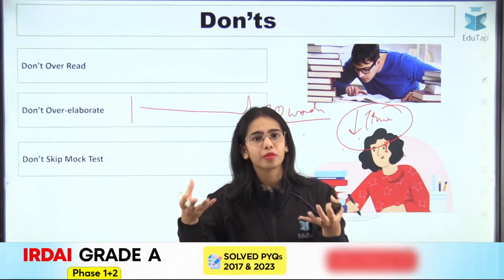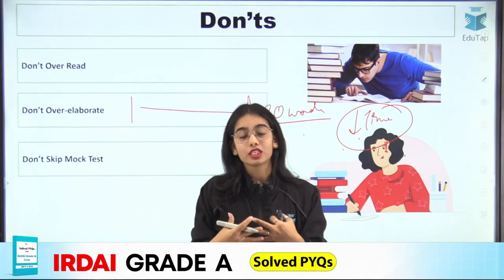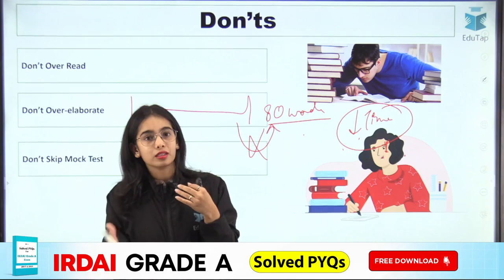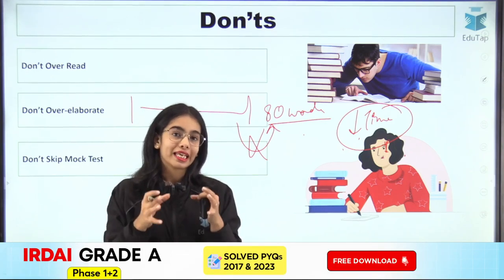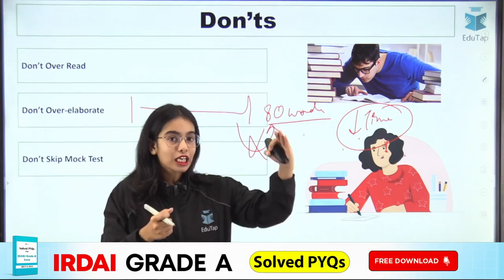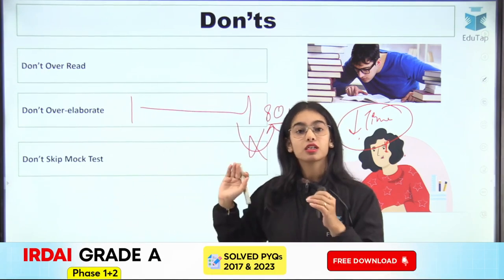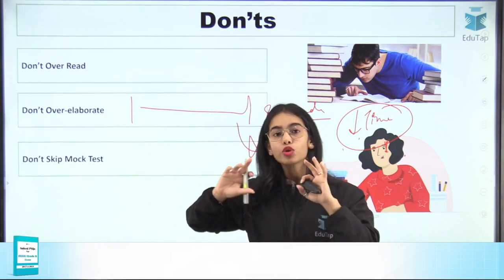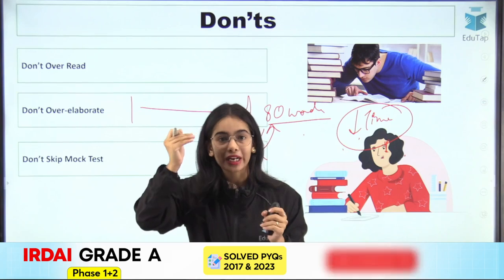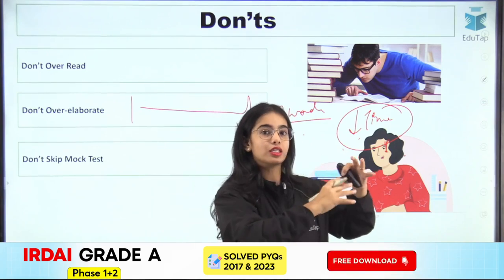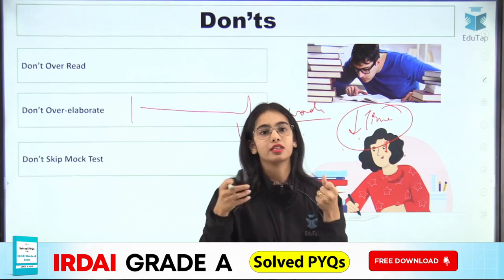You will have to sit in front of your pen and paper, you will have to write for so many minutes, you will have to write so many answers, and your brain has to work continuously without much break. So you can understand that you are not very much in the habit of sitting and writing. So how will you get that habit of sitting and writing for long hours and continuously for different topics? That is by doing mock tests. The more mock tests you write, the more effort you put in, the more you are training your brain to become accustomed to the exam-like scenario, and not just suddenly putting your brain in a difficult situation.